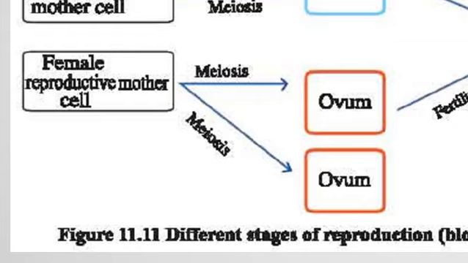So at that time she doesn't have any more reproductive mother cells to produce ovum. As a result, she cannot conceive further.